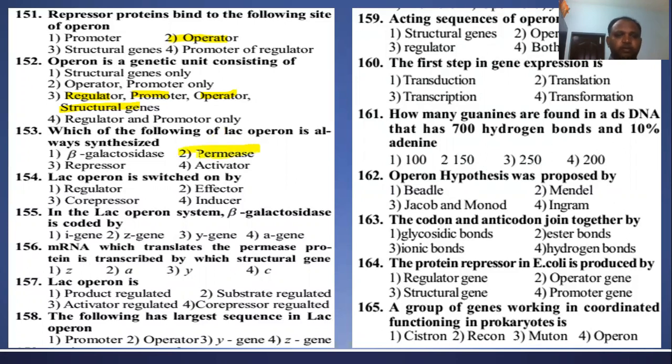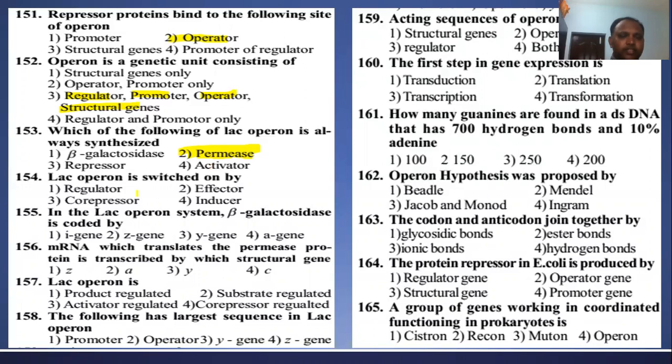Permease enzyme is always expressed, whether the lac operon is switched off or on, because permease increases the permeability of the cell membrane to lactose. Then only lactose from the outside media enters the cell and the lac operon switches on. So there is always synthesis of permease within the bacterial cell, right?